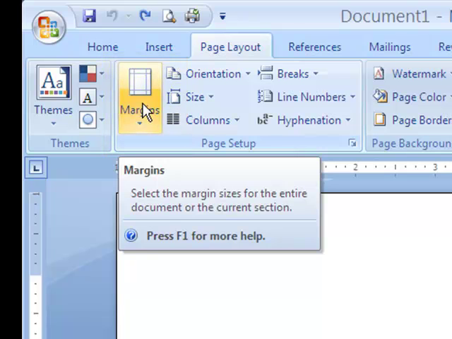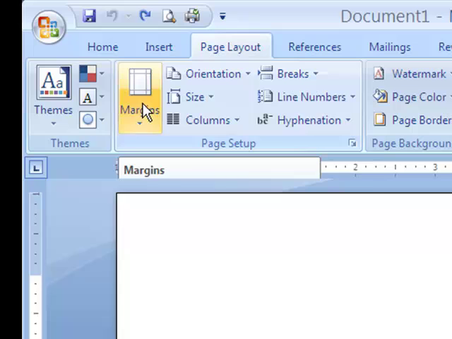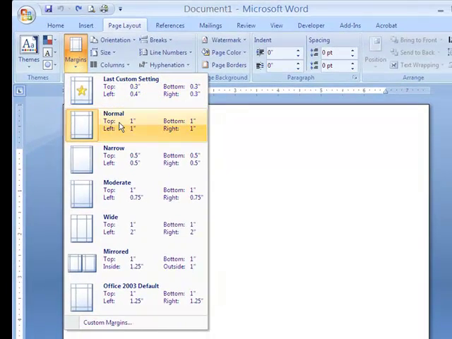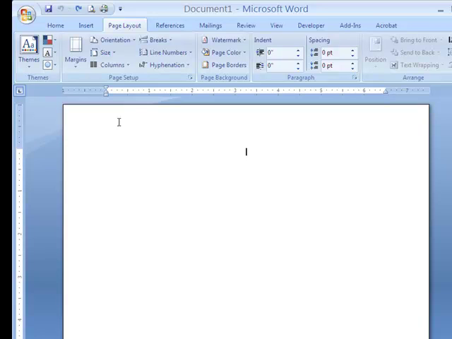When you click on the Margins tab, you're going to select Normal. This will set it up to 1 inch on the top and bottom, as well as the left and the right. By clicking on it, you have now selected 1 inch margins all around for your paper.